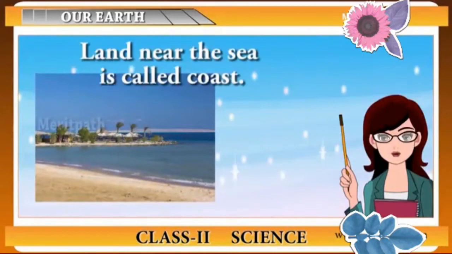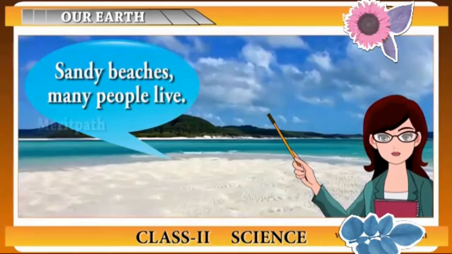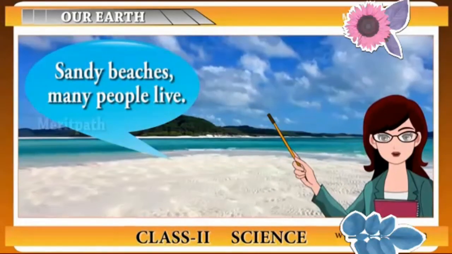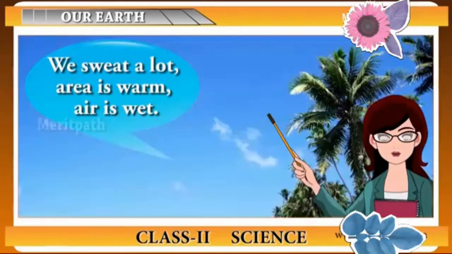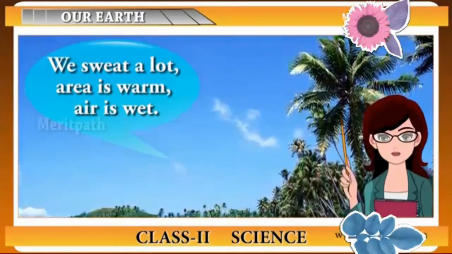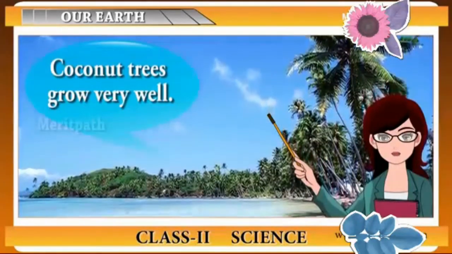Coast. A coast is the land near the sea. It has sandy beaches where people can be relaxing. The area around the coast is warm and people sweat a lot. Many beautiful coconut trees can be seen on the coast.